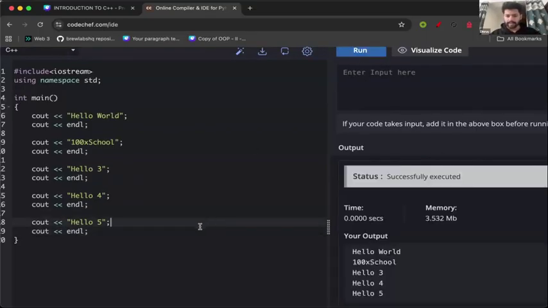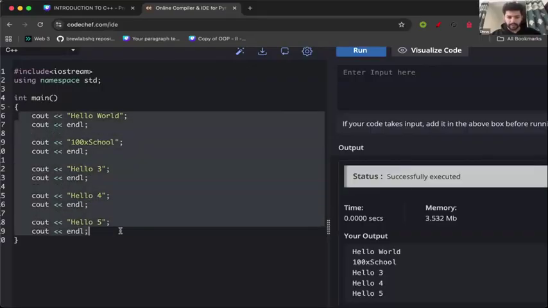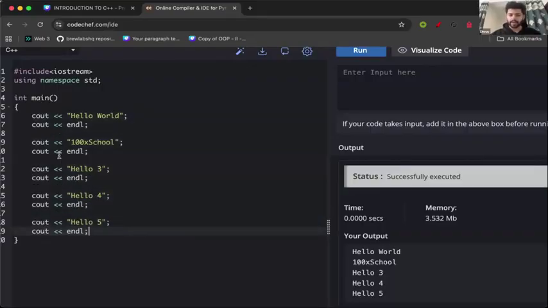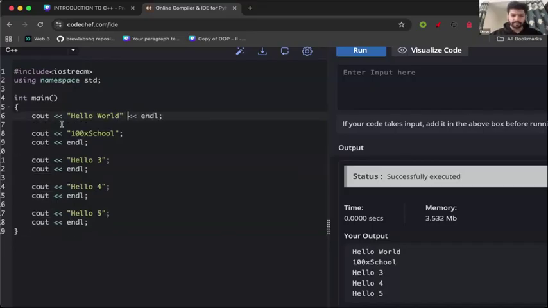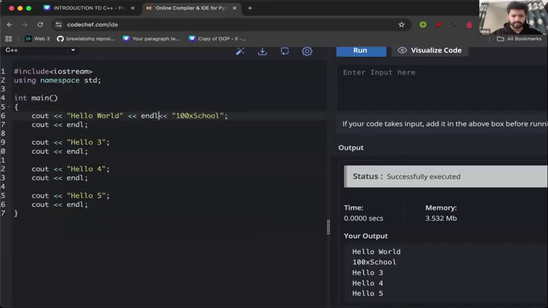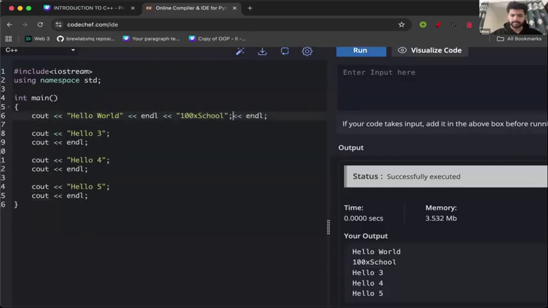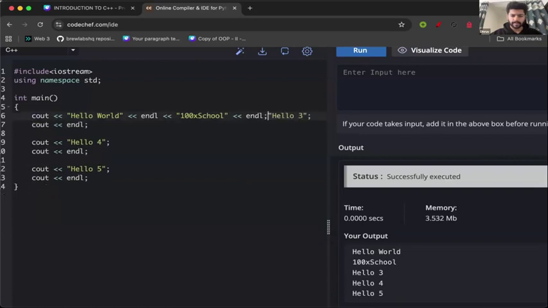Now, if we want, we can combine all of these cout statements into a single statement also. How we can do that? Remove this semicolon, remove cout and combine them. So to combine, make sure you first add these two less than signs. This is required for combining two cout statements.